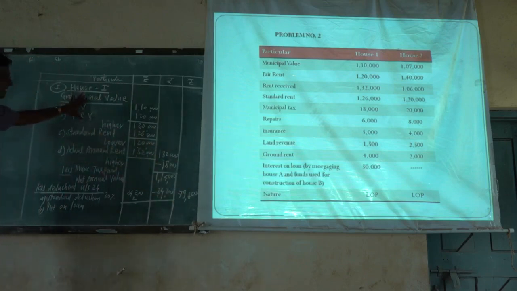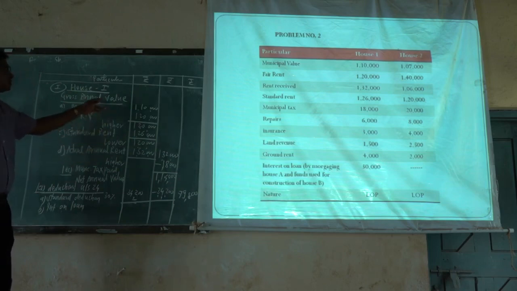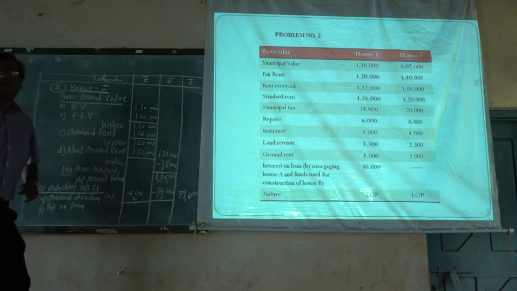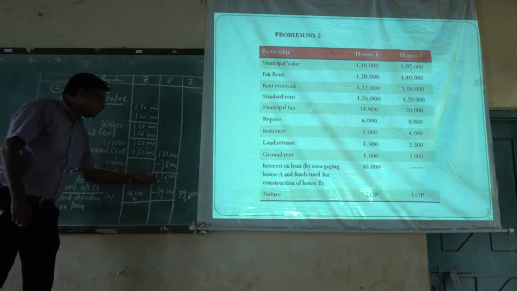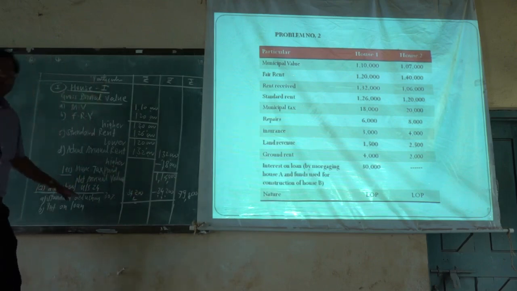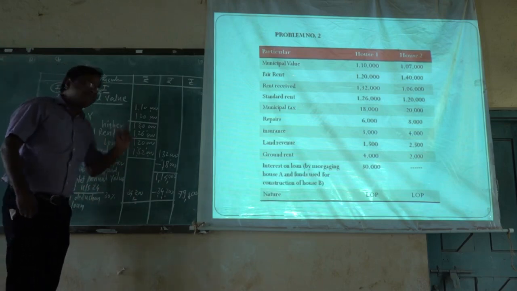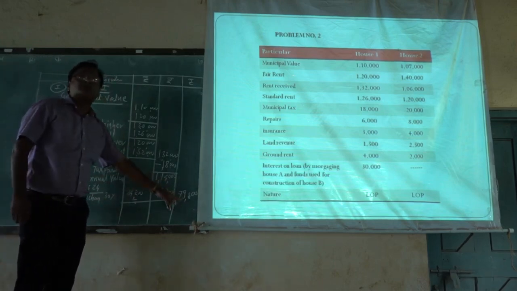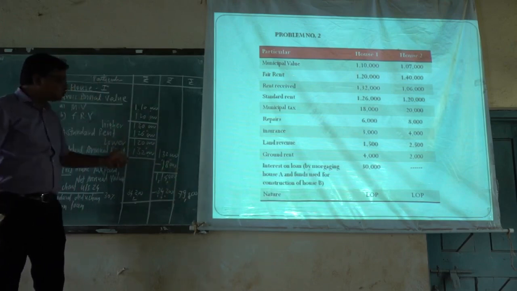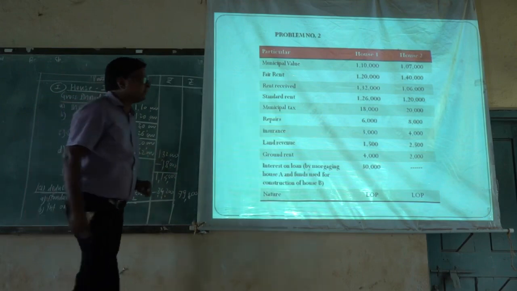Firstly, we calculate the gross annual value; these are the steps to calculate it when standard rent is given. From that we deduct the municipal tax paid. The balance is the net annual value. From the net annual value we deduct the deductions available under section 24: the standard deduction and the interest on loan deduction. The net amount is taken to the third column, so the net income earned from house 1 is 79,800.